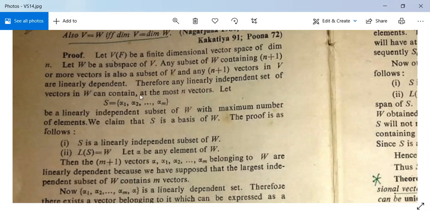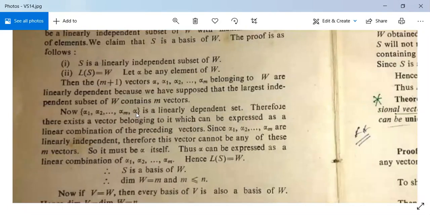Since these m vectors are the largest set containing m vectors, if any other vector is included in this set, then the set will be linearly dependent. Now alpha 1, alpha 2, so on alpha m and alpha is a linearly dependent set. Therefore, there exists a vector belonging to it which can be expressed as a linear combination of the preceding vectors. Since alpha 1, alpha 2, so on alpha m are all linearly independent, this vector cannot be any of these m vectors.